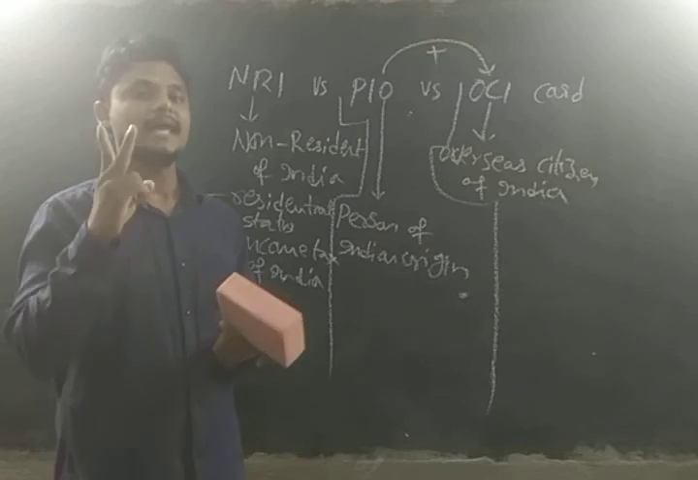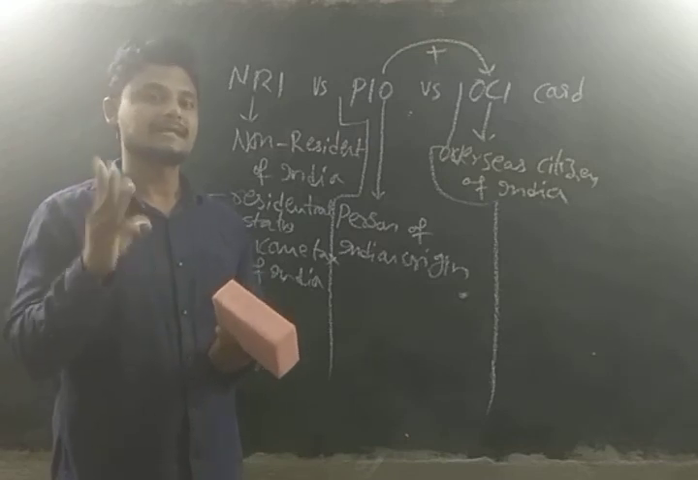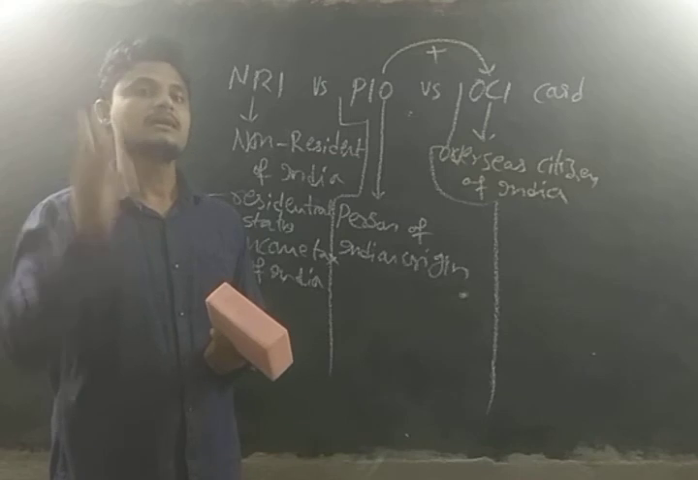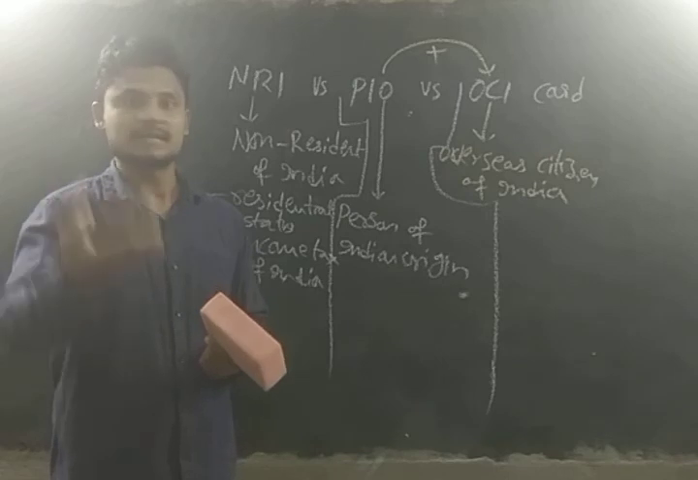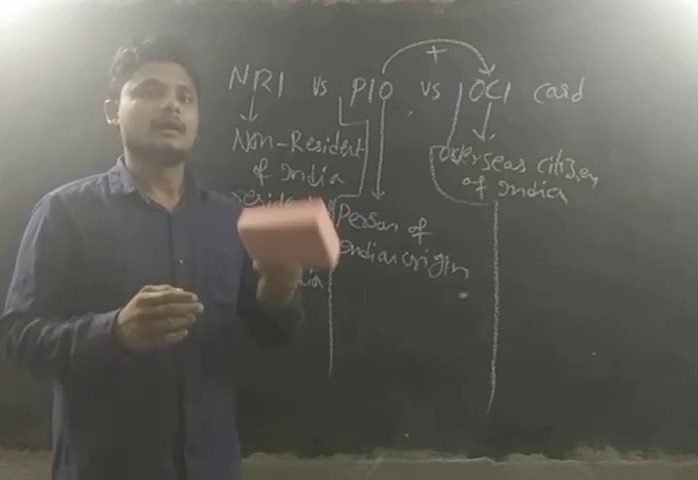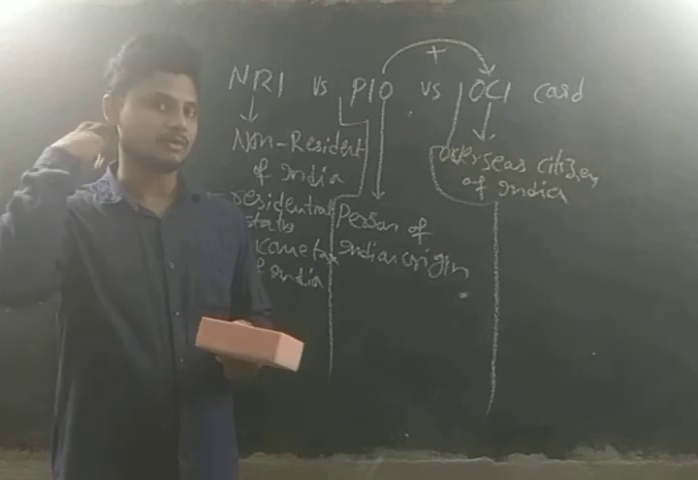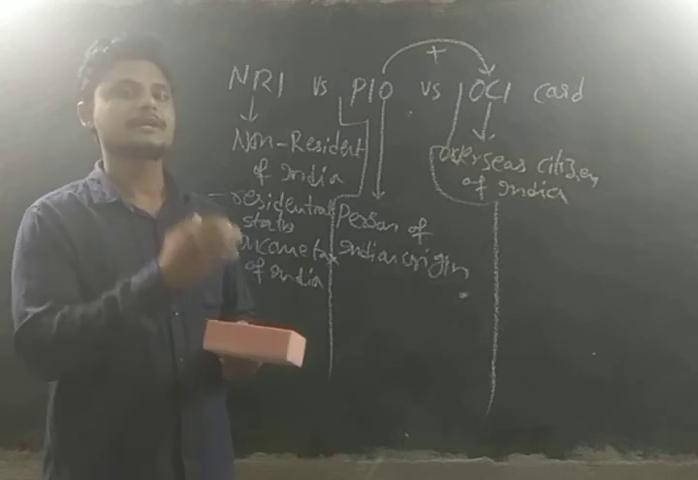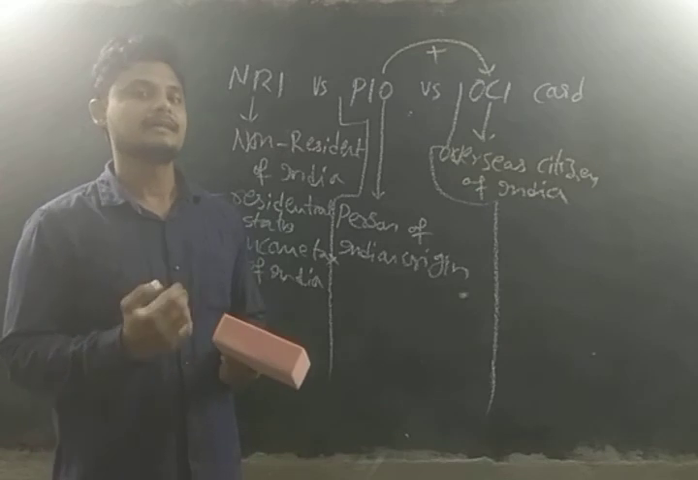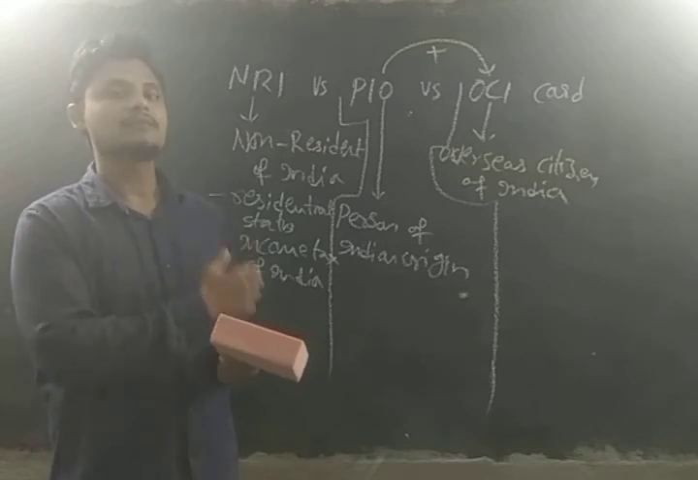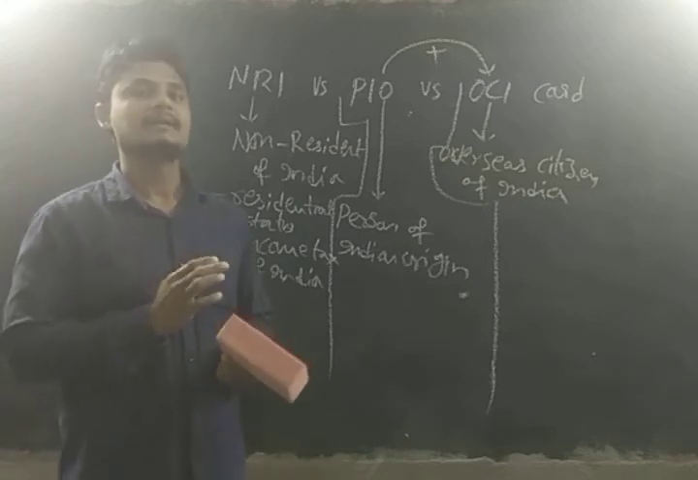Second point, NRIs can vote in the elections. NRIs will be exempted from the income tax, as I said. If you see the disadvantages, they can't buy agricultural land in India. And the income earned by them in India will be taxed.